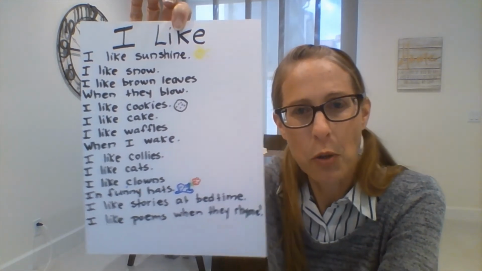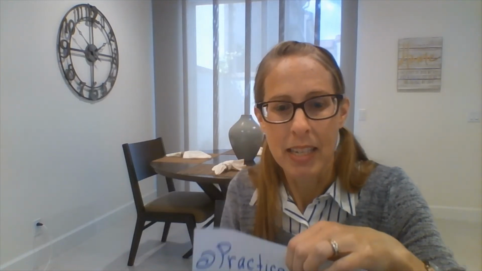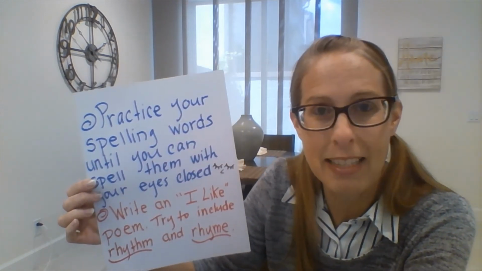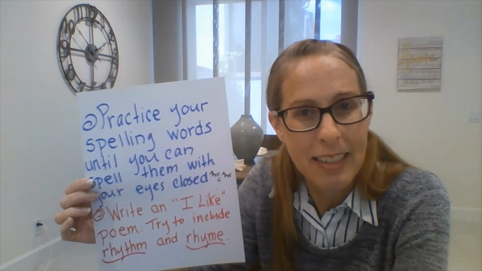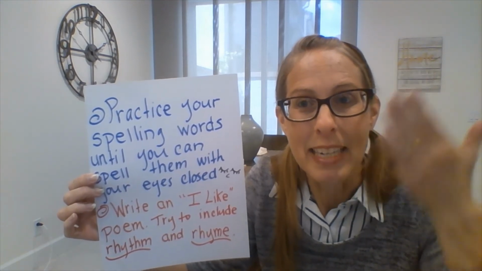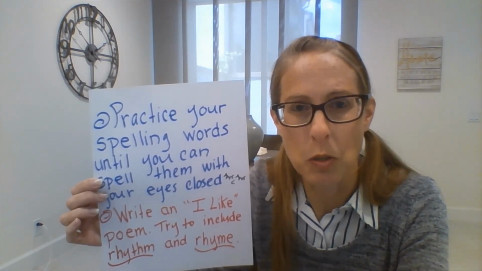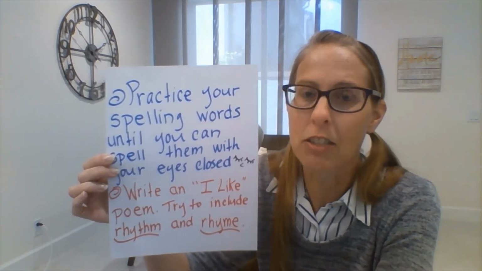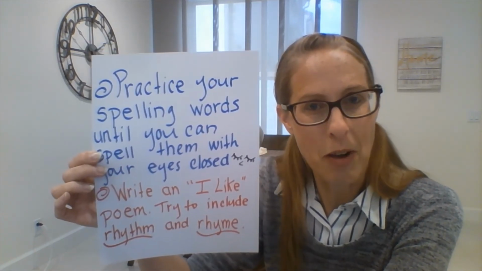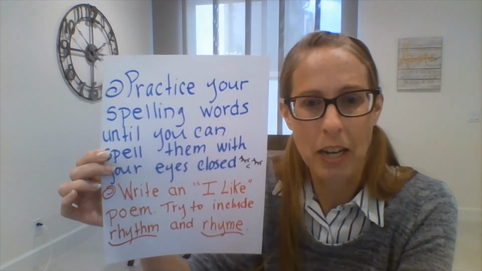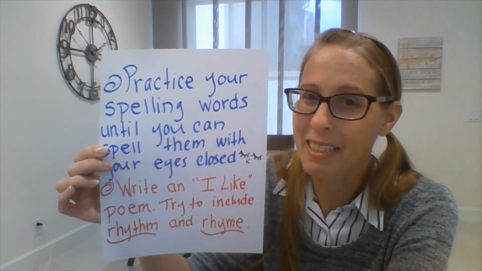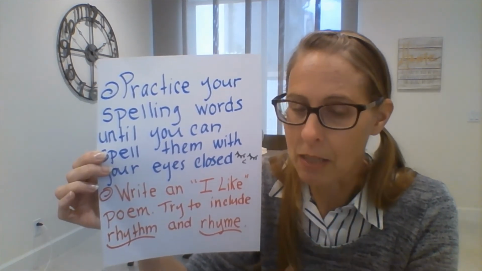So as you can see, there are some more rhyming words in here that you could try to find later. Your assignment for this week is a couple things. I want you to practice your spelling words until you could spell them with your eyes closed. We're talking about what it would be like to live without sound and or light. So I want you to close your eyes, and when somebody could tell you a word and you could spell it for them with your eyes closed, which means you don't have to write it, you just have to be able to spell it, then you know that you have completed this first part of the assignment, okay? So be able to spell your words even with your eyes closed. Don't forget those silent letters. They could be very tricky.